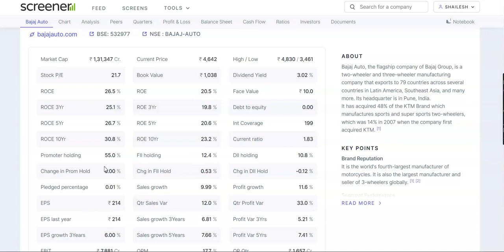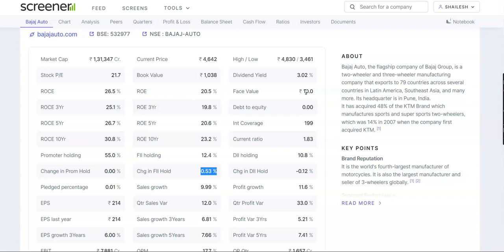And now if we look into the promoters holding, it is 55%, and they have not increased their promoters holding. A very minuscule amount of equity is pledged, that is 0.01%. And if we look into the FII's holding, it is 12.4%. Change in FII's holding is 0.53%. DII's holding is 10.8%, and they have reduced their stake by 0.12%.